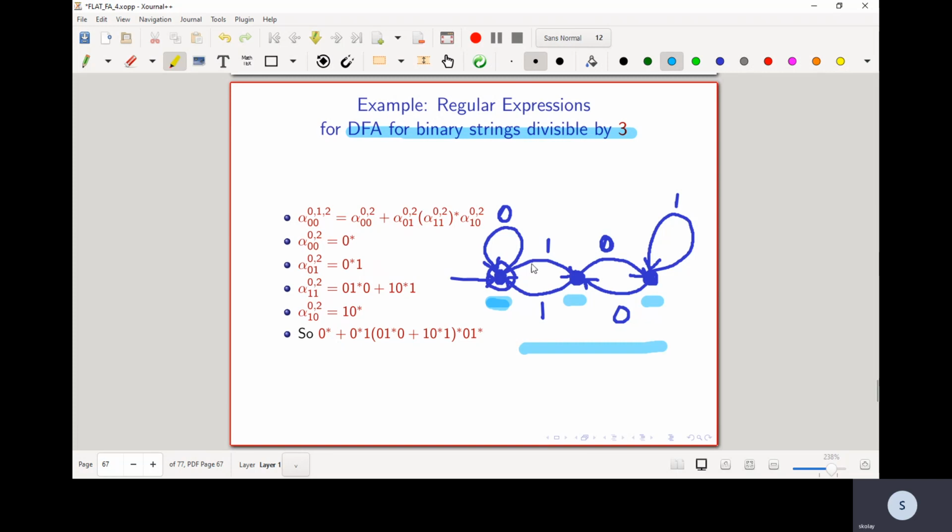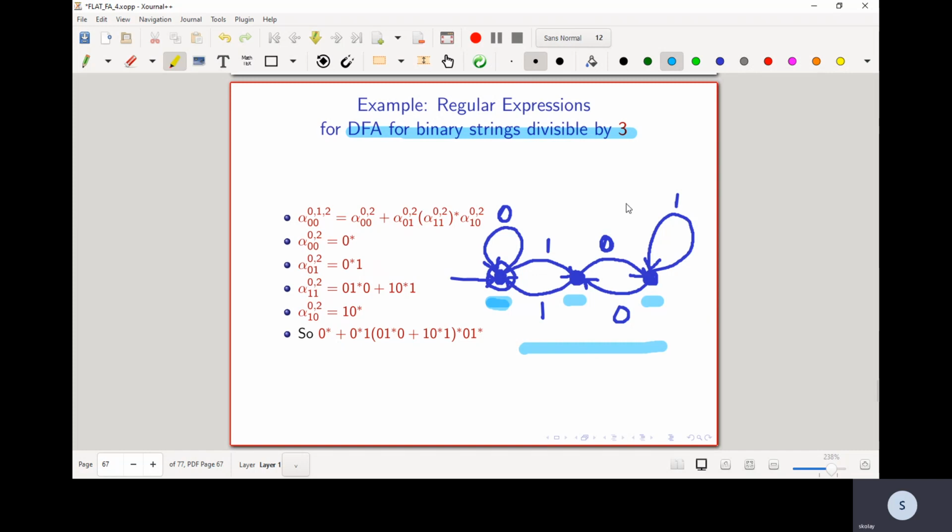And this was the transition diagram we obtained for the DFA. Now, can we derive a regular expression in a similar way as the proof for A implies C for the theorem?